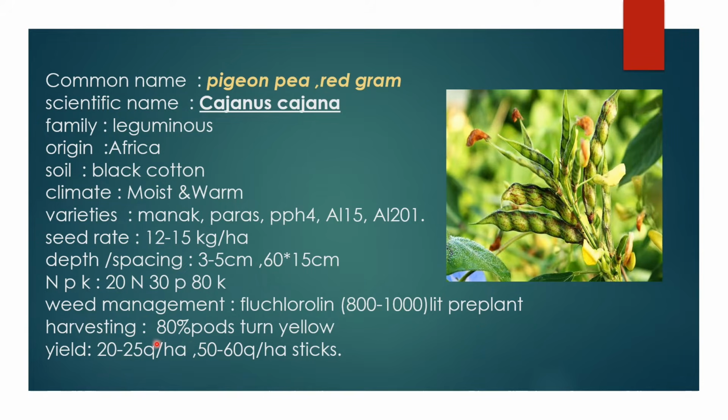For harvesting, when 80% of the pods turn yellow, it's ready for harvesting. These are the pods. The yield is 20 to 25 quintal per hectare, and 50 to 60 quintal of sticks per hectare.